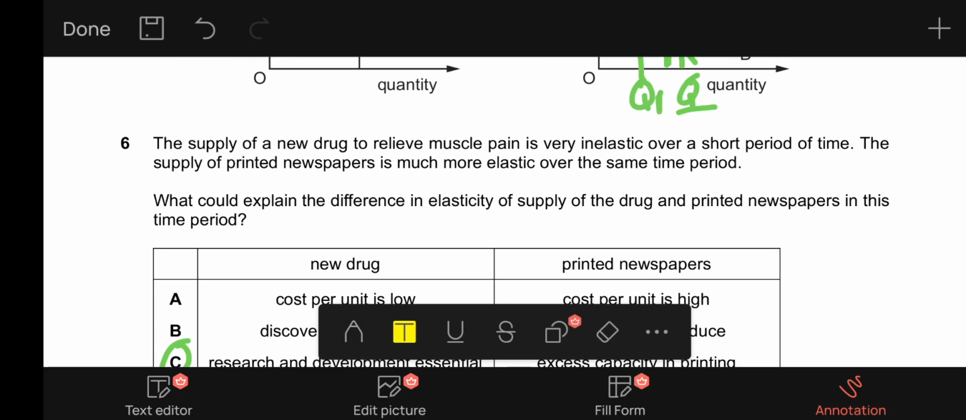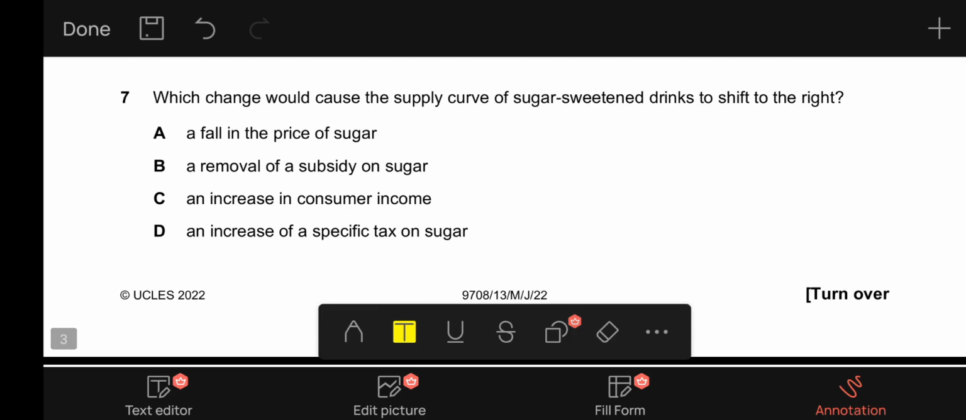7, it says which change would cause the supply curve of sugar sweetened drinks to shift to the right? A, it says a fall in the price of sugar. This is correct, because if sugar's price falls, the cost of production for sugar sweetened drinks will fall, which will result in their production to increase and thus their supply curve to shift outwards or to the right. So A is the correct option.